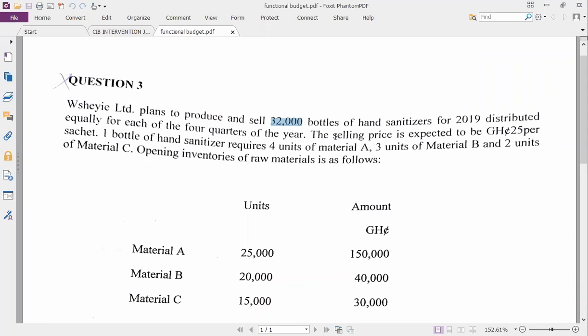The selling price is expected to be 25 cedis per sachet. No, it should be per bottle. Good, it's per bottle. So the selling price is expected to be 25 per bottle.